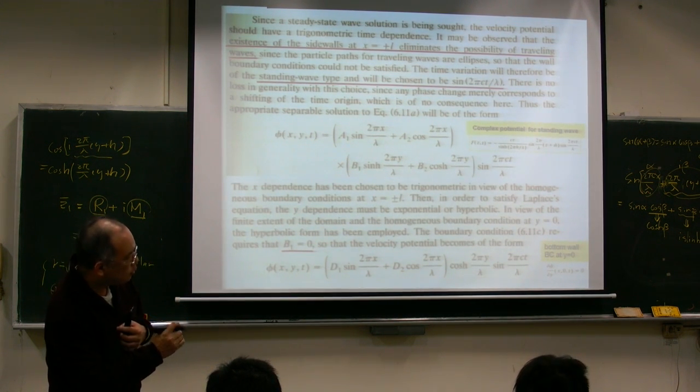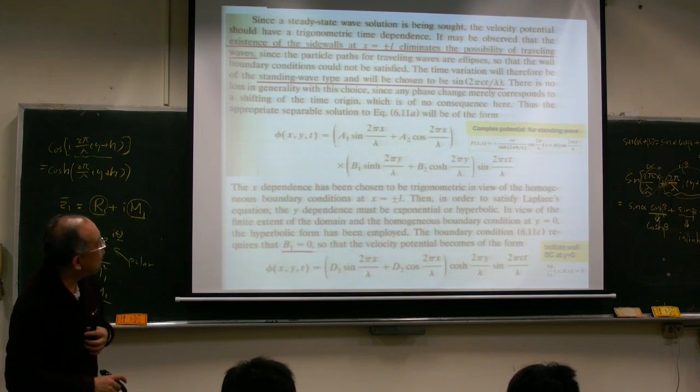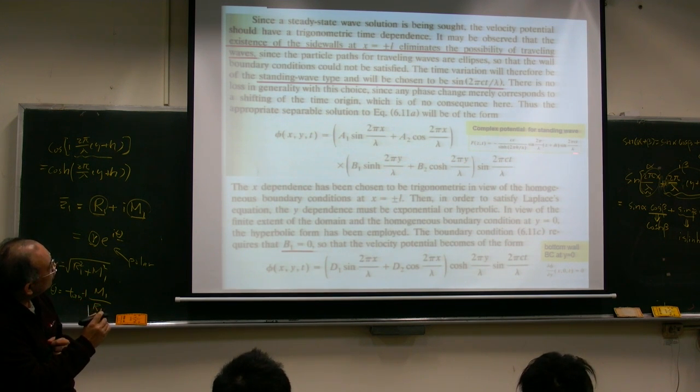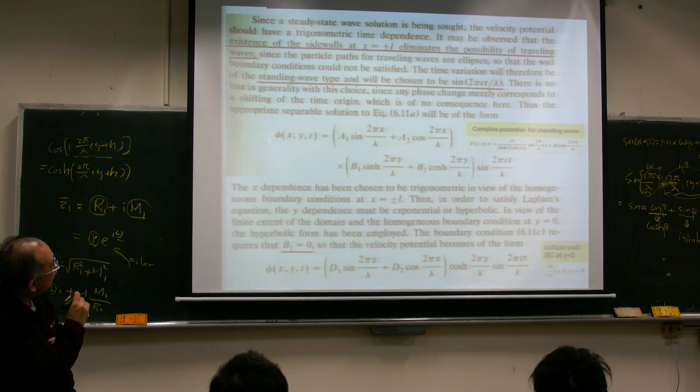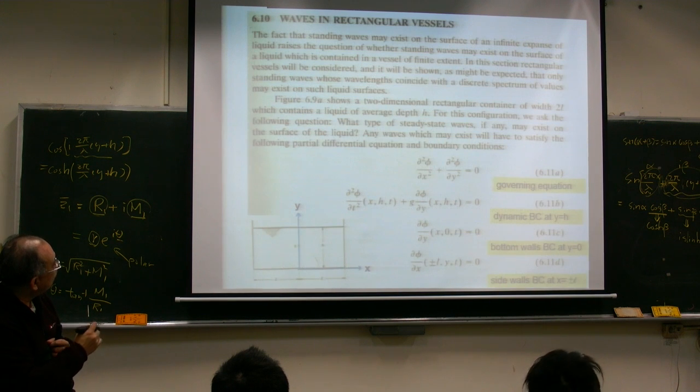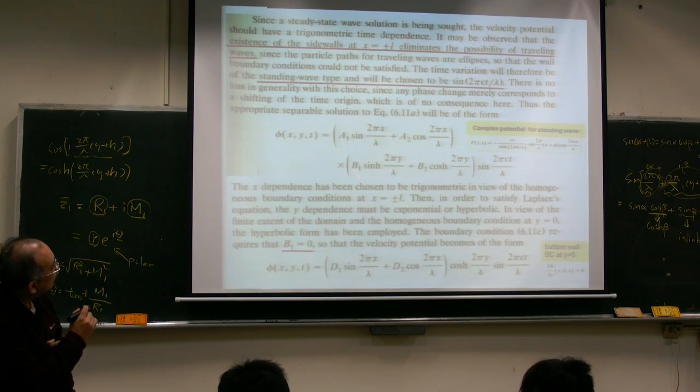Our solution form will look like this. So I have a more general solution form for this physical problem. I can construct from the standing wave solution a more general form of the solution for our physical problem. It will look like this.